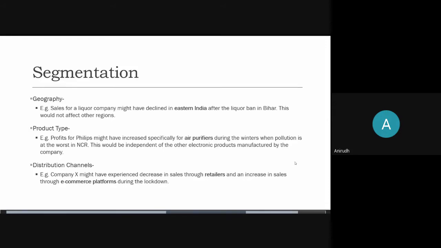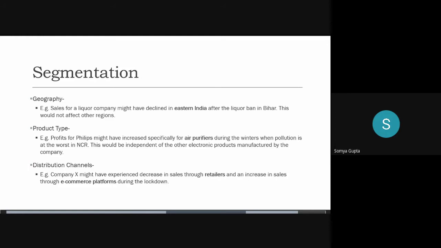In case of distribution channels, the example is any company X might have experienced a decrease in sales through retailers and an increase in sales through e-commerce platforms during the lockdown. So here the distribution channels are retailers and e-commerce platforms. Again, the problem could be narrowed down to one distribution channel, right? So that's the way you segment and narrow the problem down to one segment.